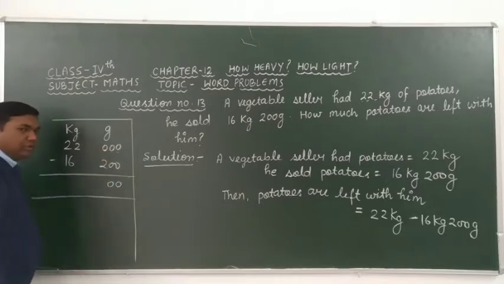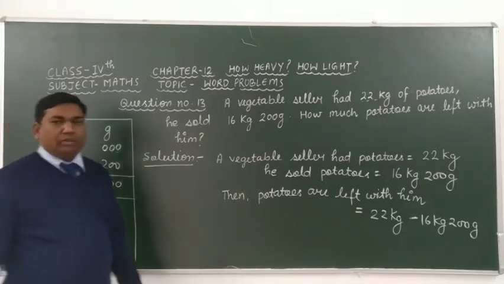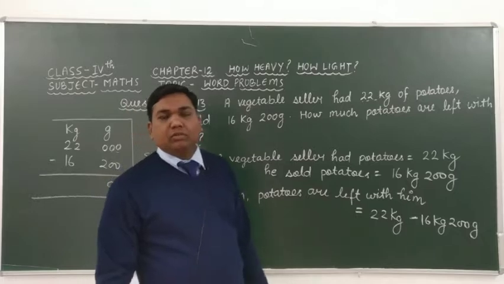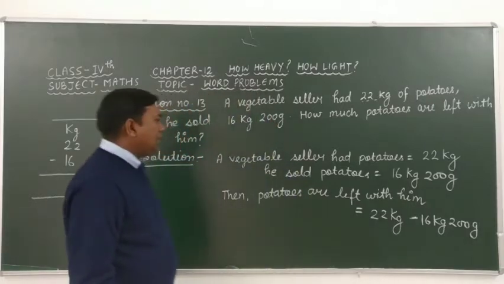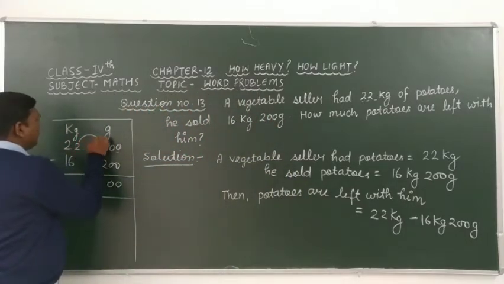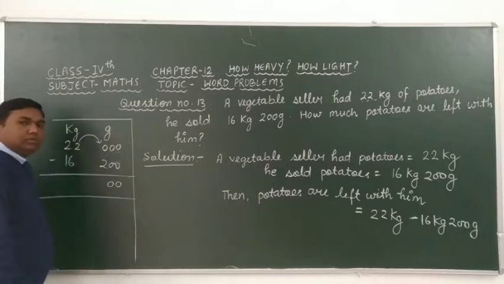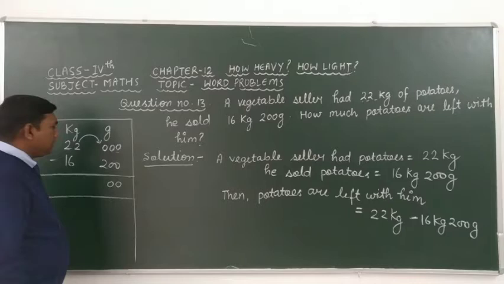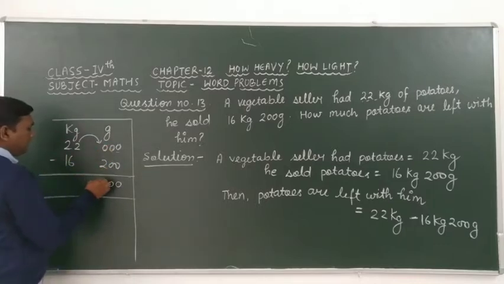Here 0 is less than 2, therefore we have to take 1 borrow, and this 0 makes 10. 10 minus 2 is 8, and here we get 1 in place of 2.